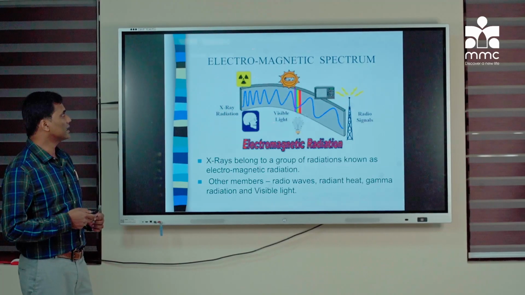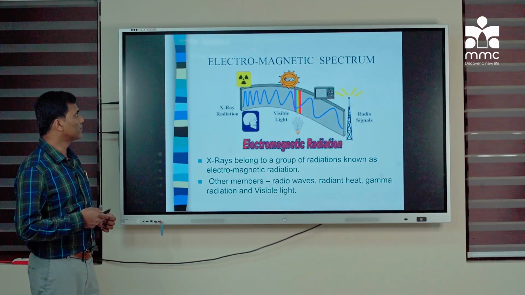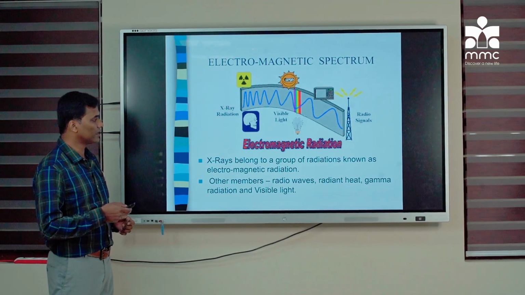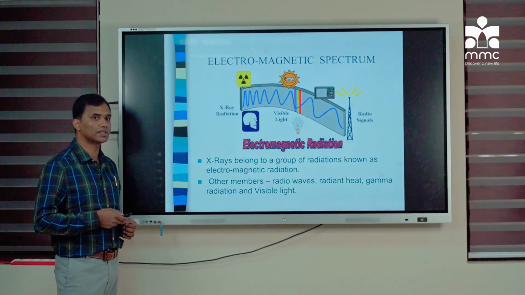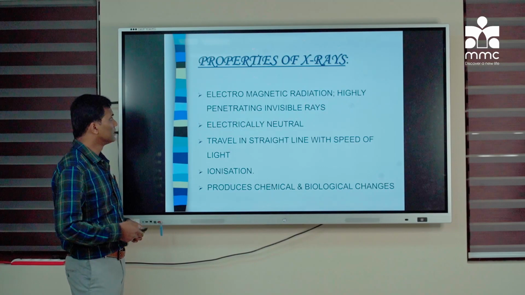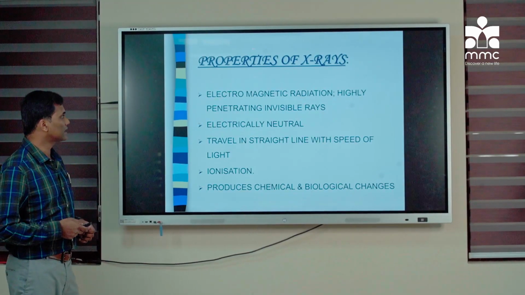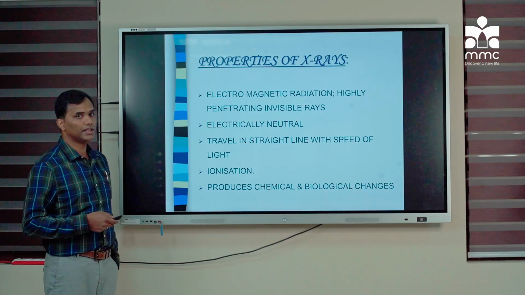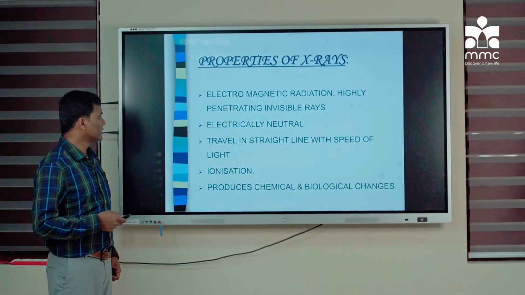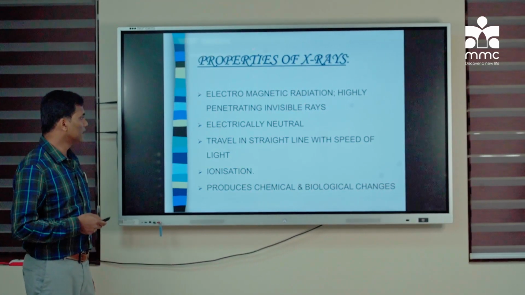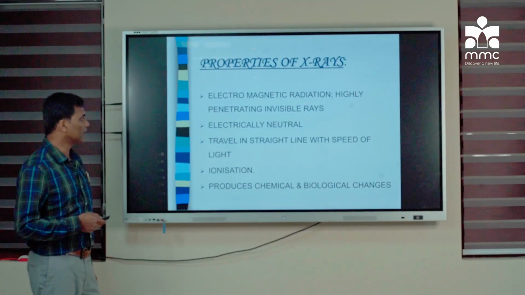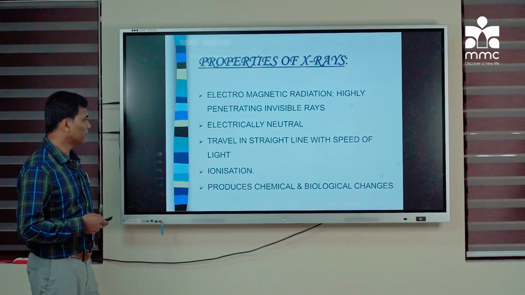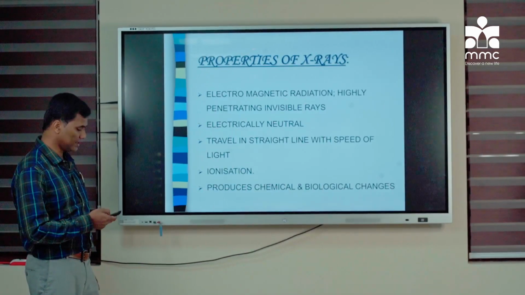So what is X-ray? X-ray falls under the group of electromagnetic radiation, like other electromagnetic radiations such as radio waves, gamma radiation and visible light. So what are the properties of X-rays? They are electromagnetic radiation and highly penetrating invisible rays. They are electrically neutral. They travel in a straight line with the speed of light. They cause ionization and produce chemical and biological changes.